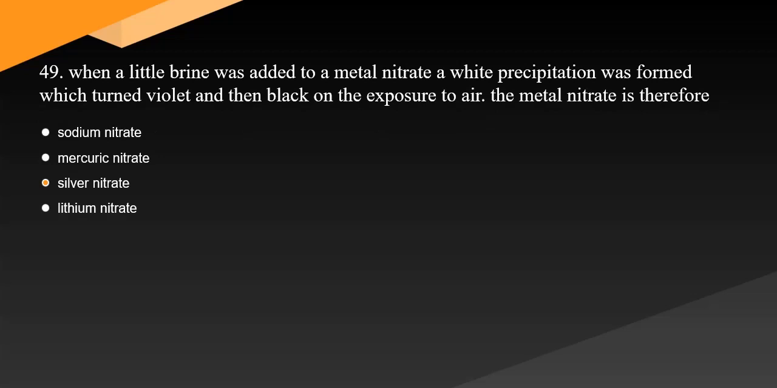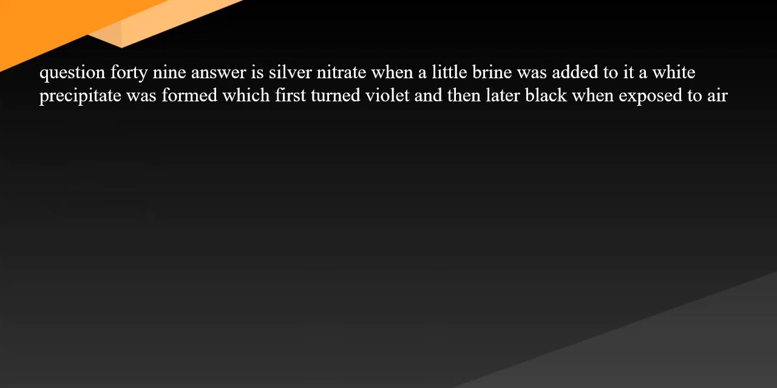49 When a little brine was added to a metal nitrate, a white precipitate was formed which turned violet and then black on exposure to air. The metal nitrate is therefore. Question 49 Answer is silver nitrate. When a little brine was added to it, a white precipitate was formed which first turned violet and then later black when exposed to air.